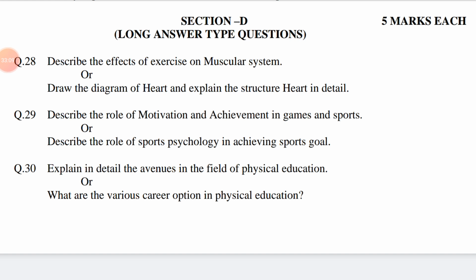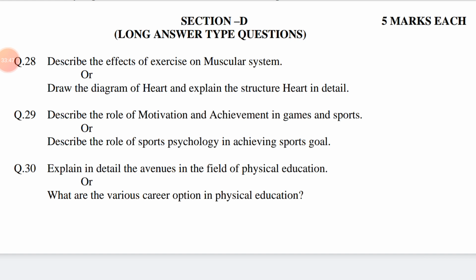The answer may be: write a few lines about sports psychology, then its role in achieving sports goal. Number 1, intelligence improved. Second, aggression of sports persons. Third, motivational force. Fourth, personality developed. Number 5, attention and concentration improved. Number 6, mental ability increased. Extra.